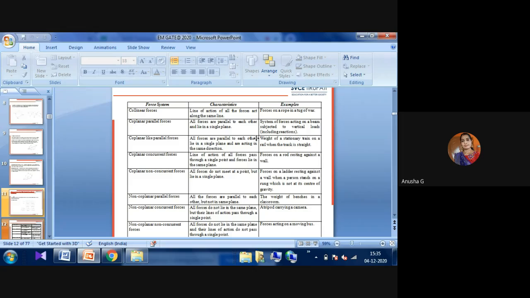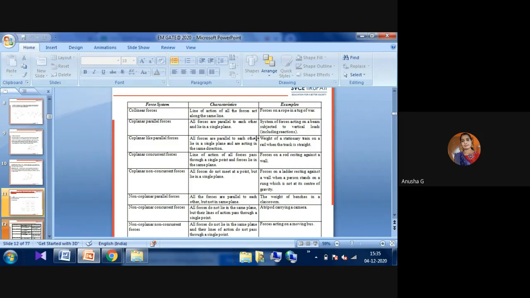Okay, non-coplanar concurrent forces. These are forces that do not lie in the same plane, but their lines of action pass through the same single point. That is like our tripod which we use to carry a camera. The three legs point in different directions, but they meet at the center point where the camera sits. That is non-coplanar concurrent forces.